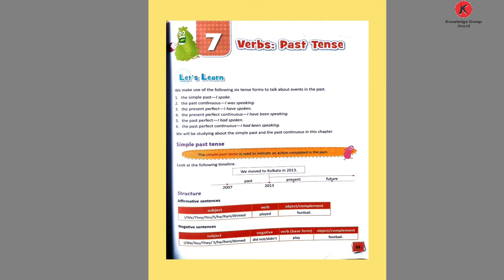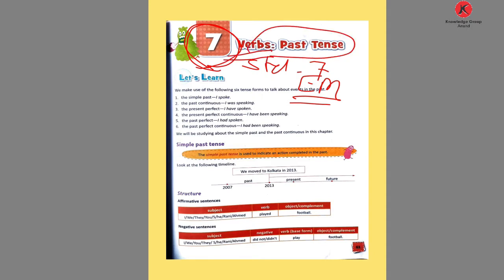So today, standard 7 English medium, chapter number 7 in English grammar. What is the chapter name? Verbs, past tense.